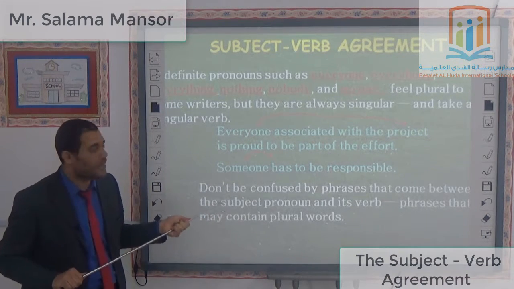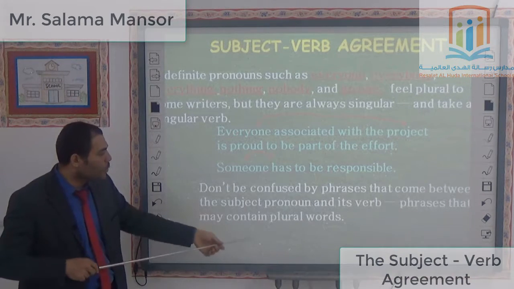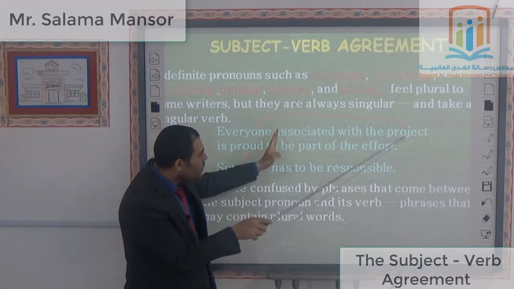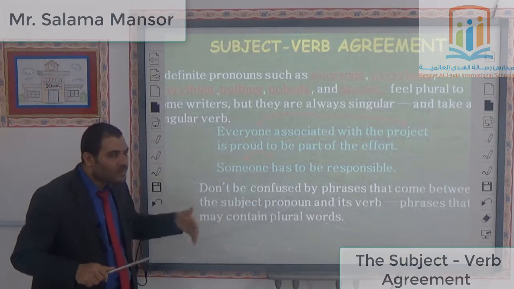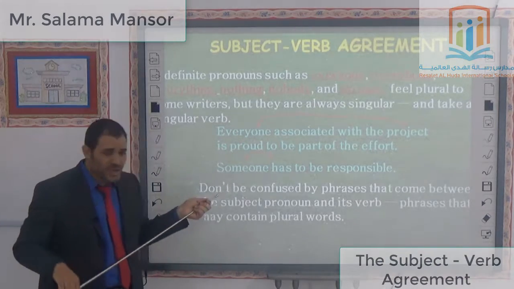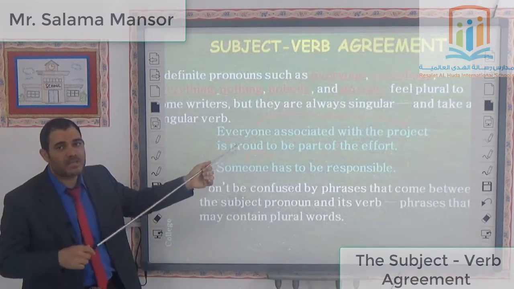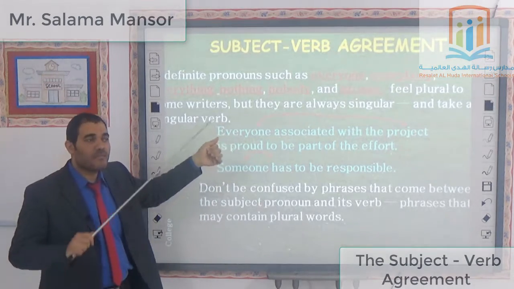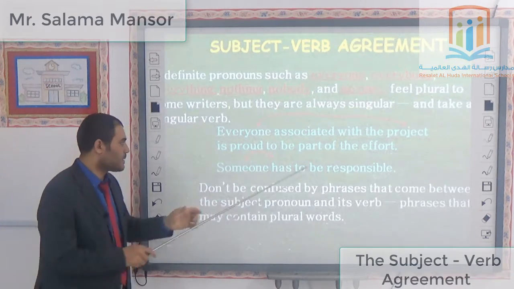So don't be confused by phrases that may contain plural words. Never mind them, but concentrate most on the subject. If it's singular, you must use a singular verb with it.